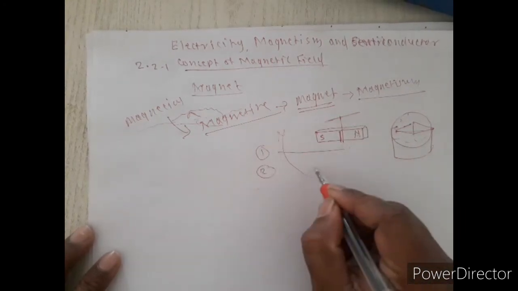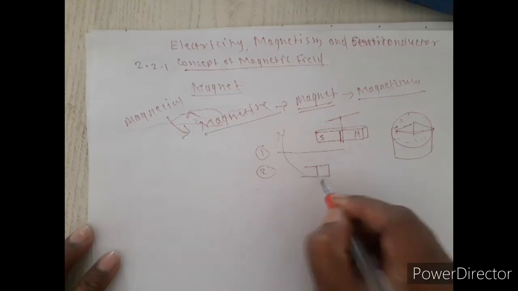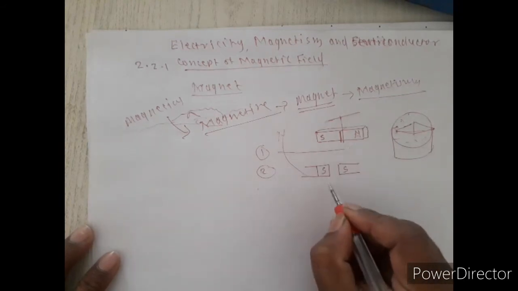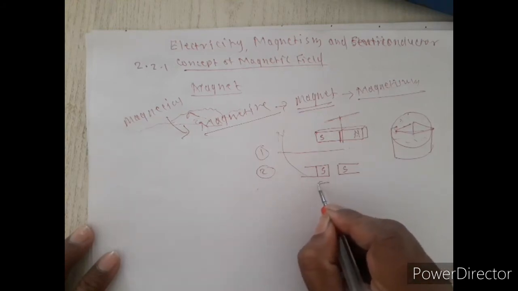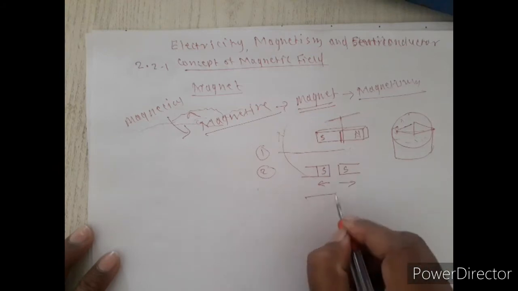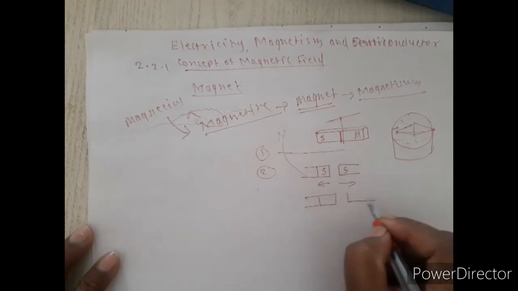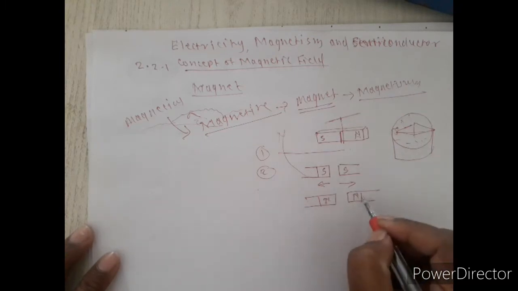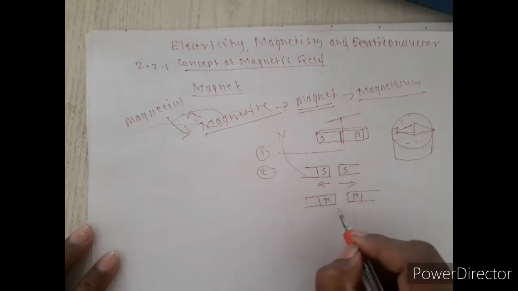The second property is that similar poles repel each other. South poles will repel each other, and north poles will repel each other. Suppose this is a north pole and this is a north pole, they will repel each other.